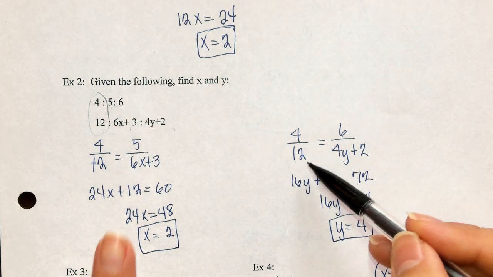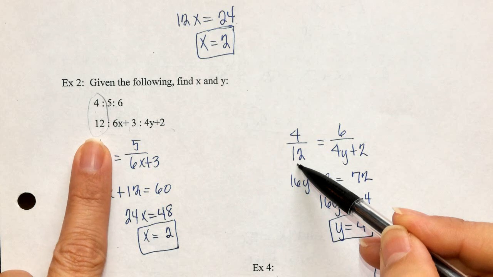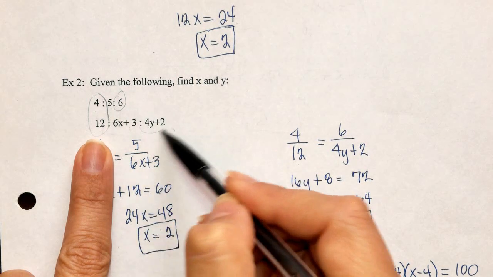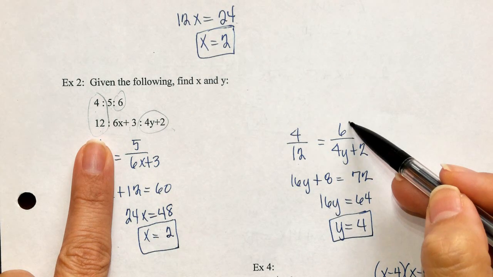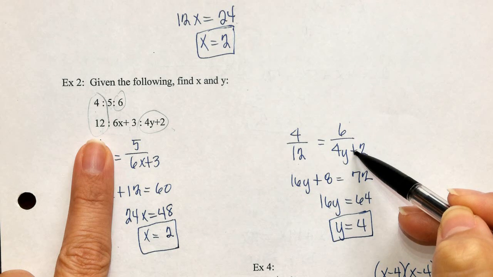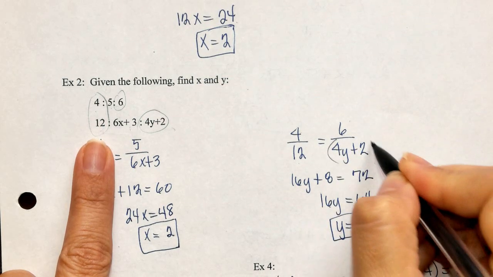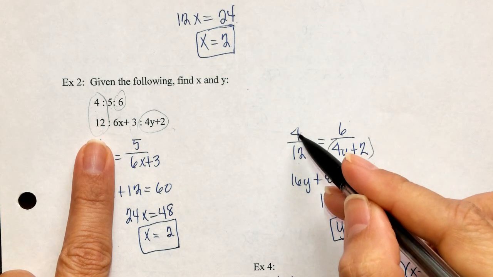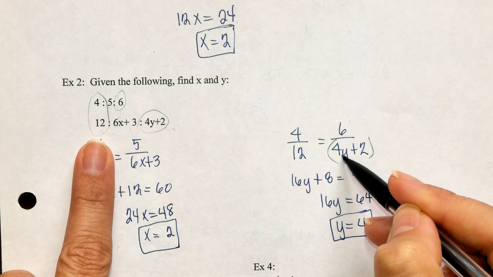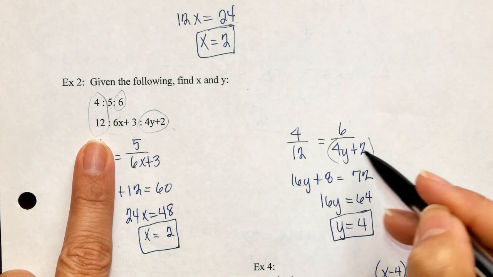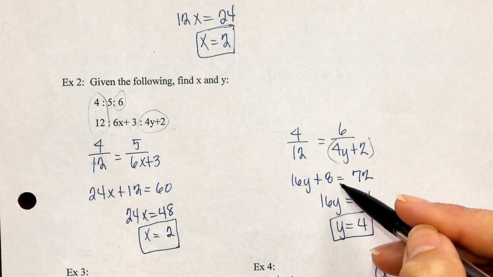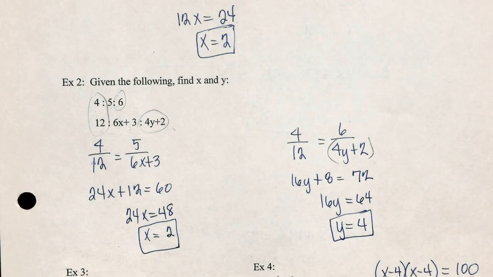Then I'm going to do the same thing again, 4 to 12, but now this time I'm going to use my last two terms. 6 is proportionate to 4y plus 2. When you cross multiply, make sure that you multiply both terms, 4 times 4y and 4 times 2. That is the most common mistake that students will make when coming to ratios.